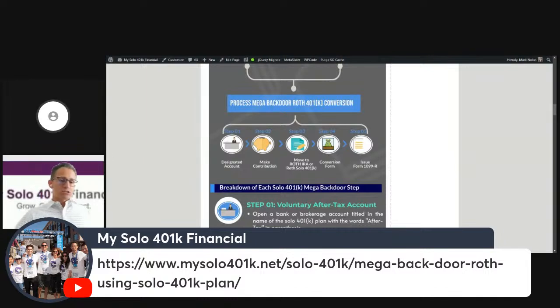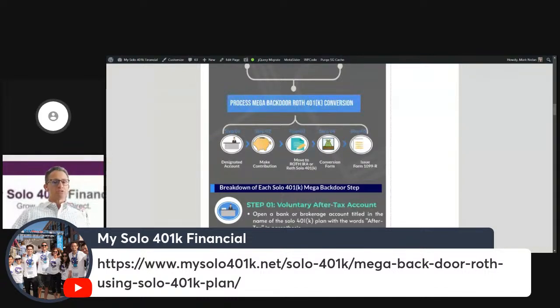So you would make the contribution. Let's say that's $69,000 for 2024 if you're an S corp. The overall limit for 2024 is $69,000. And again, the voluntary after-tax solo 401k contribution is a dollar-for-dollar calculation. So all you need is $69,000 of W-2 wages to maximize that voluntary after-tax contribution.